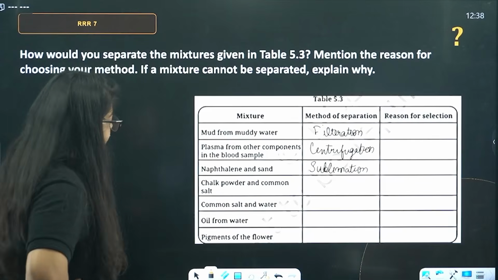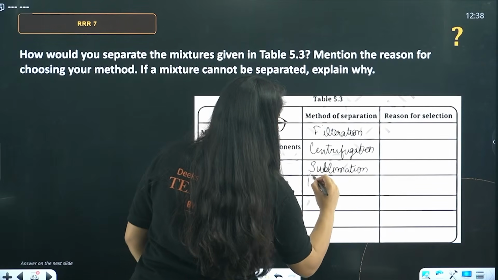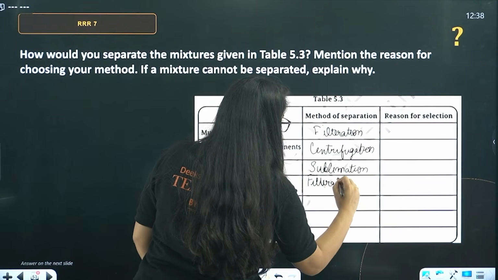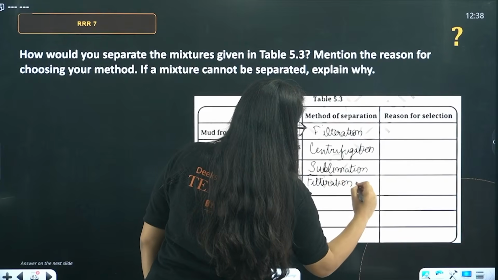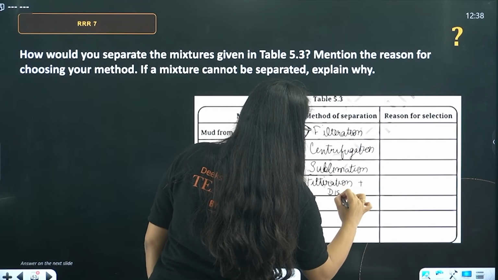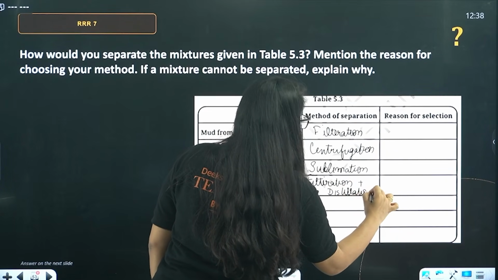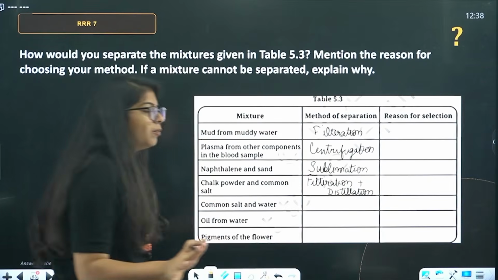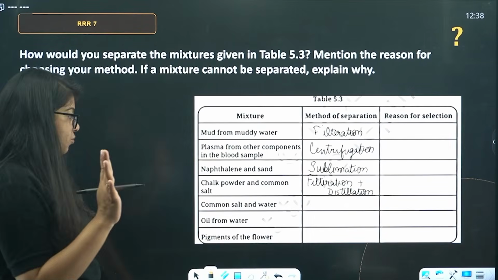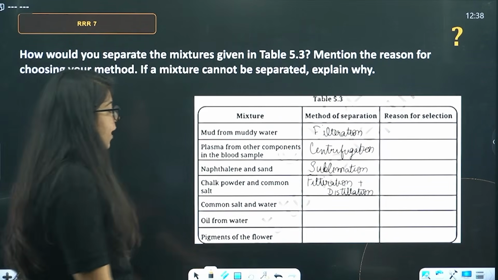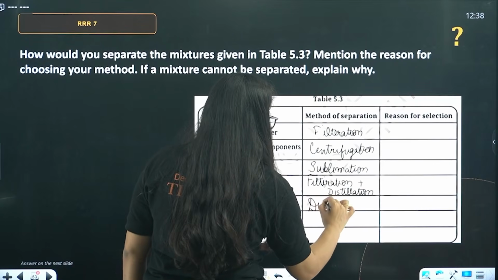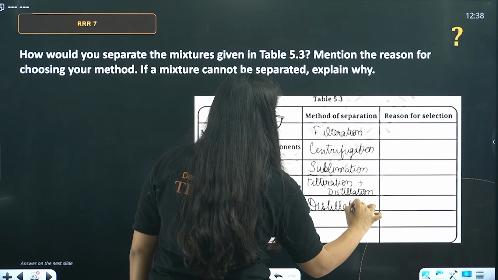Done? Then beta, so you will write filtration plus distillation. Or simply you can write evaporation, both will be true. Evaporation and distillation, both will be true. Common salt and water, again distillation.